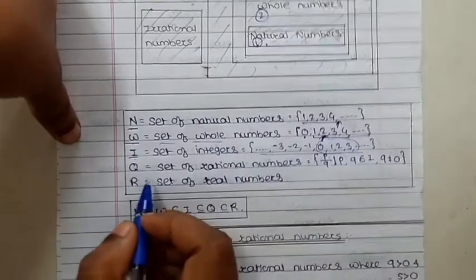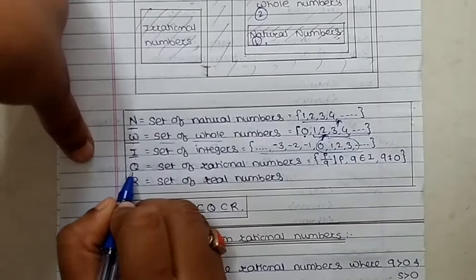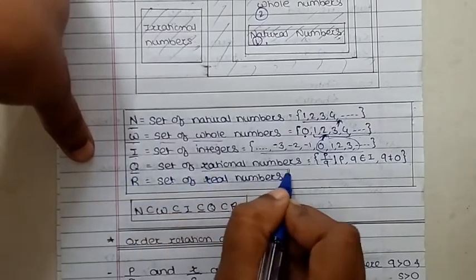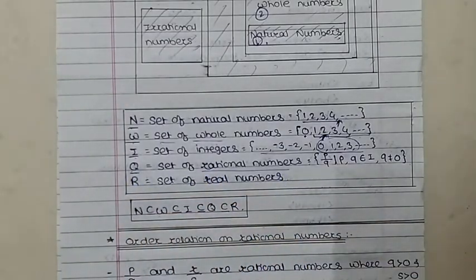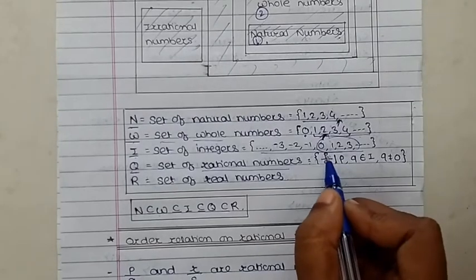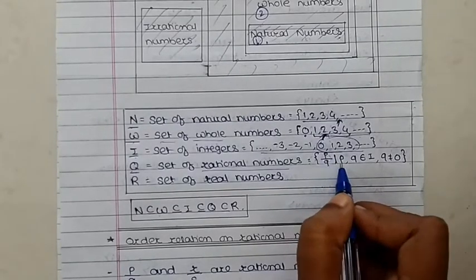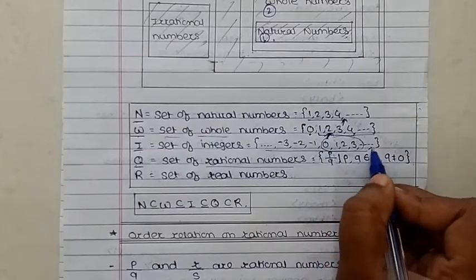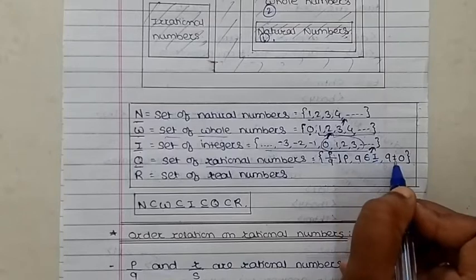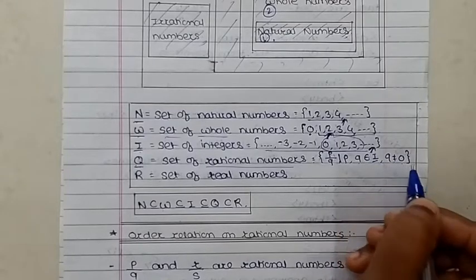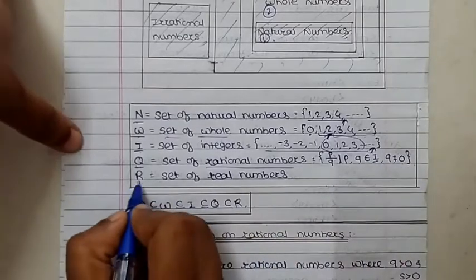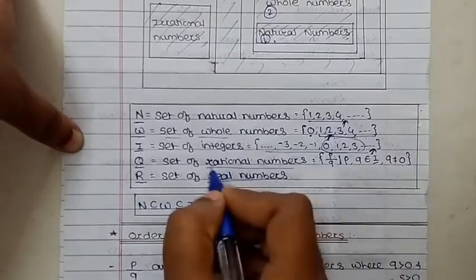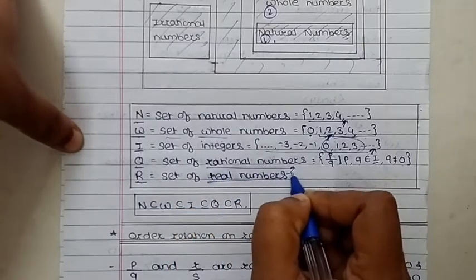Now next, Q represents the set of rational numbers. A rational number is in the form p upon q, where p and q belong to integers, so this also depends on the integers, and q is not equal to 0. Then R is the real numbers, and the real numbers include all these things.